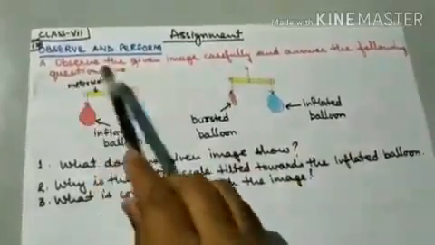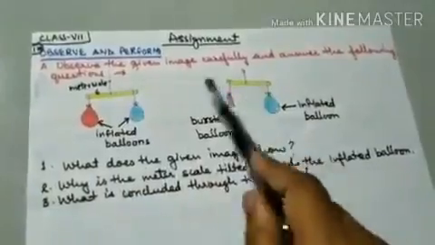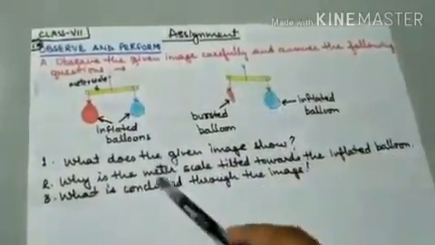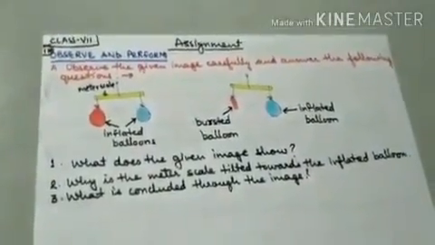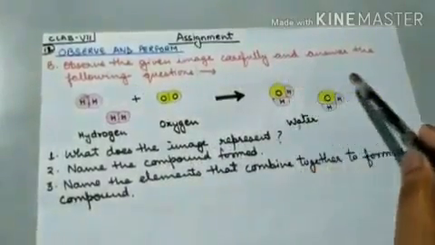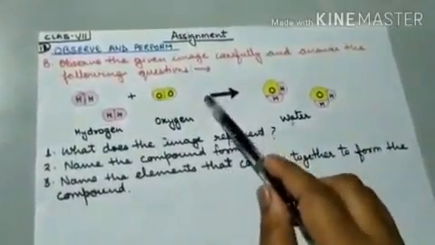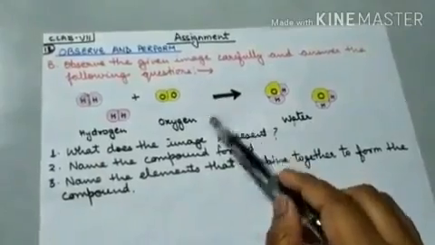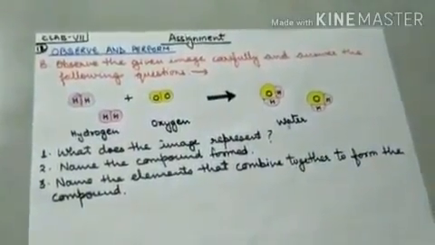Now this is observe and perform. This is also given in your book. You have to observe the given image and answer these questions. So this also you have to do in your copy. Next is observe the given image carefully and answer the following questions. These are 3 questions based on this given image. So you have to answer these questions also, and this also you have to do in your copy.